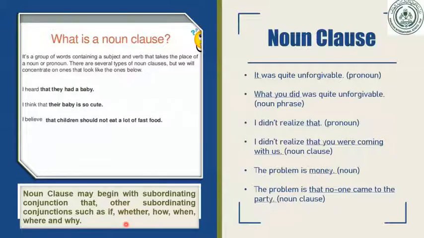For example, I went home and ate my food. Okay, and is a coordinating conjunction, but is a coordinating conjunction. But here, that, whether, how, when, where, why, these are the subordinating conjunctions, and the dependent clause or subordinate clause always starts with a subordinating conjunction.